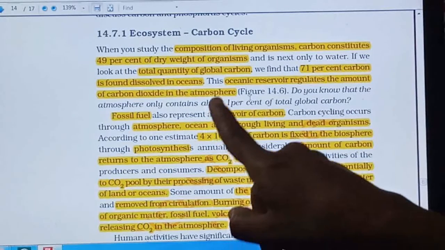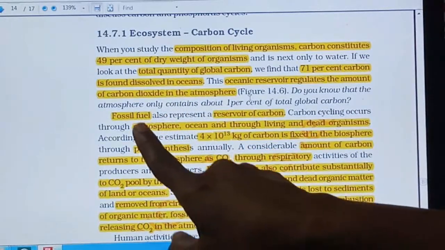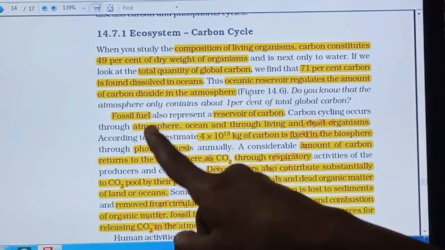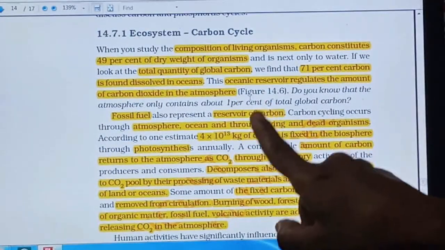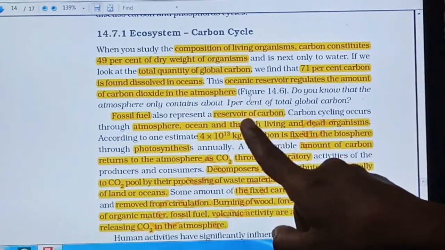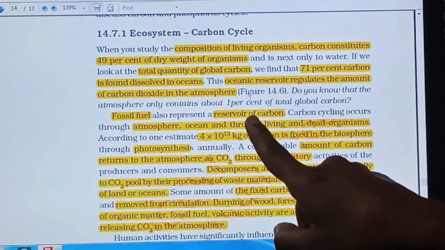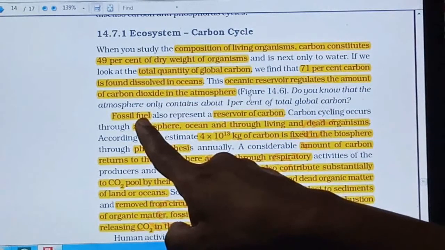Now see, fossil fuel is another reservoir of carbon. Whatever organisms die and get buried deep in the soil crust get converted into fossil fuel, right.